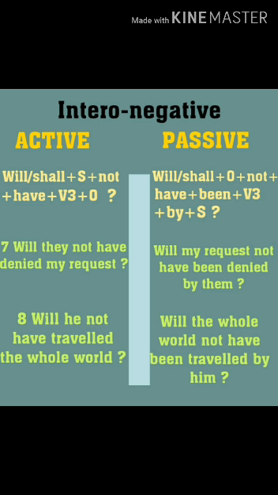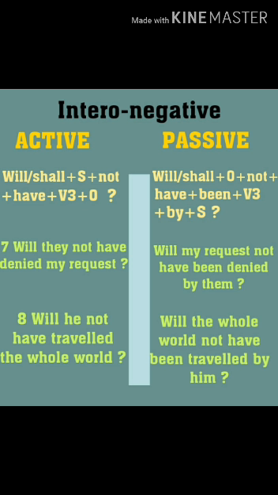Our last type of sentence is future perfect continuous, but like present perfect continuous tense, past perfect continuous tense and future continuous tense, future perfect continuous has no type in active and passive voice.